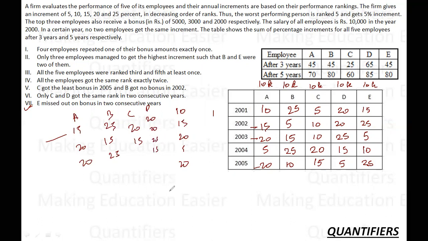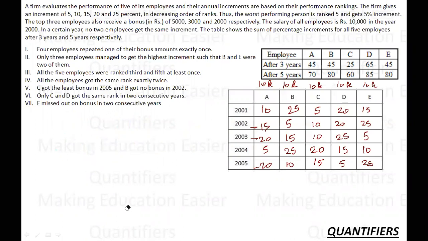So D is apparently getting the highest bonus as of now. But E is also getting a very good bonus. E is getting a bonus of 15, 25, 10 and 25. But if I talk about the bonus of E, it is 5, 5, 10, the rest is not the bonus point. D is getting 4 bonuses, 20, 20, 25 and 15. So D will get the highest bonus over here, I can claim. So the answer to the first question is D. D got the highest bonus.